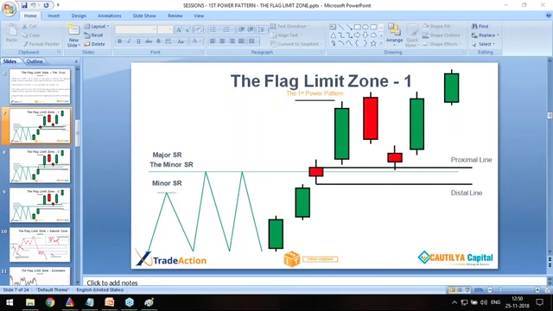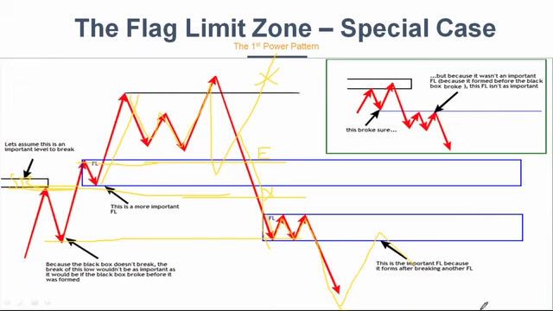There it formed a flag limit and bounced. Whenever a flag limit is broken, the experts say the win rate of the second flag limit would be very high. So we will look for a strong retracement trade in the lower flag limit or upper flag limit suitably.